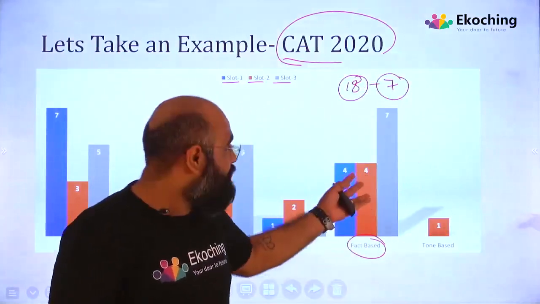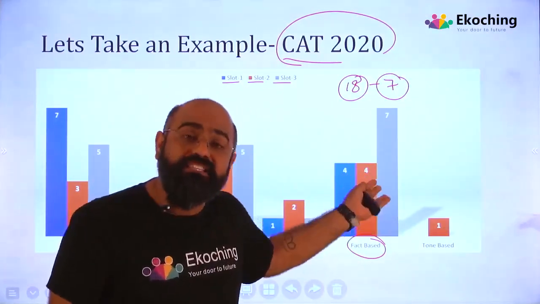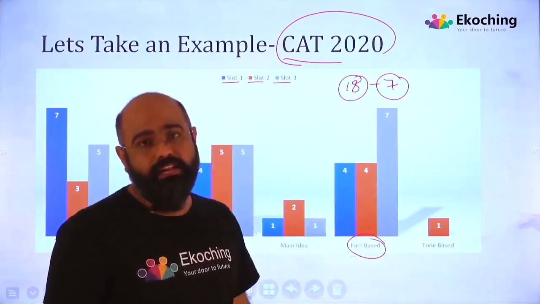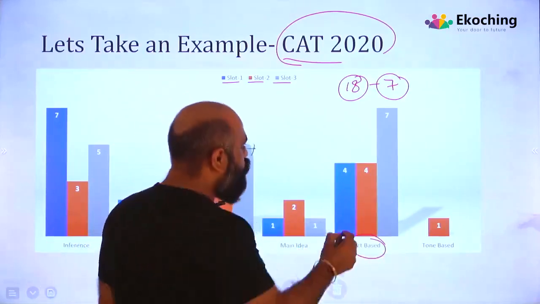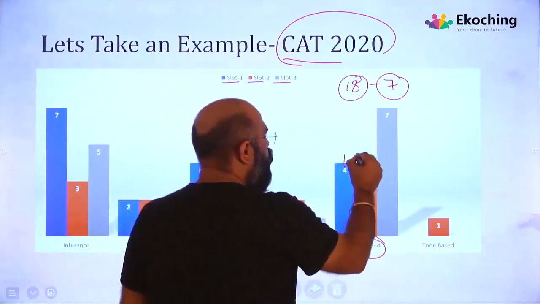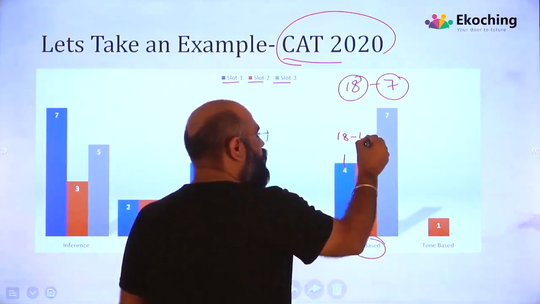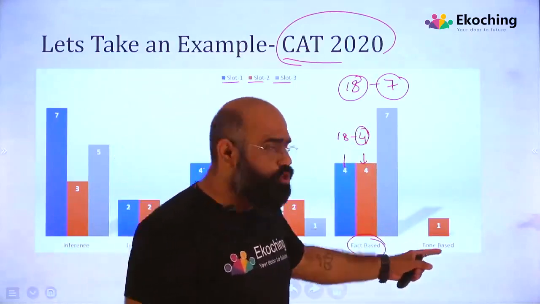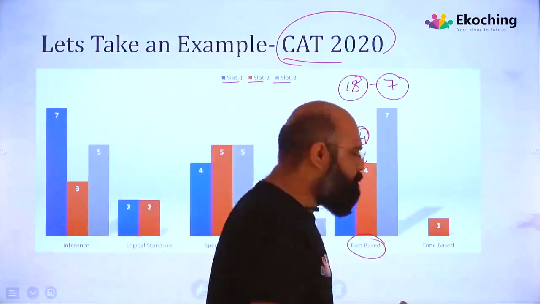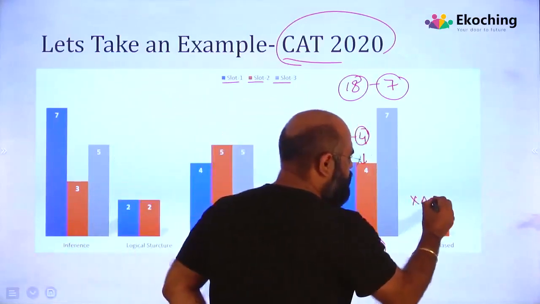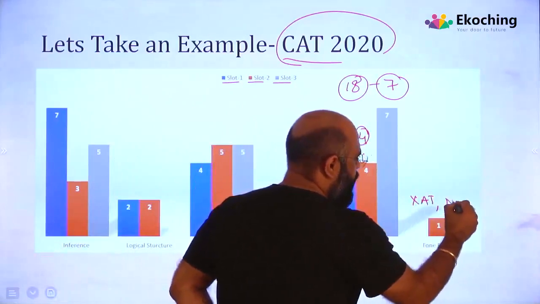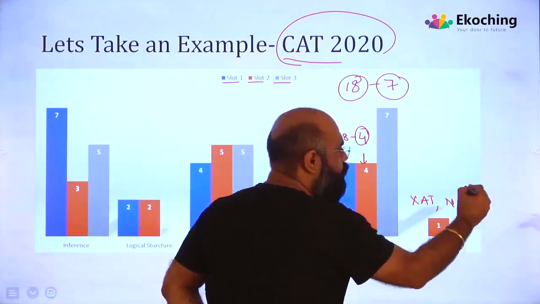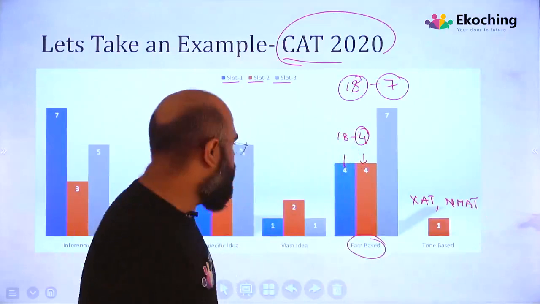Slot 1 and slot 2, out of 18 questions only 4 of them are fact based. Tone based question only 1. Basically tone based questions you can expect in CAT, and you can expect tone based questions in NMAT. In these two exams you get more tone based questions, right?